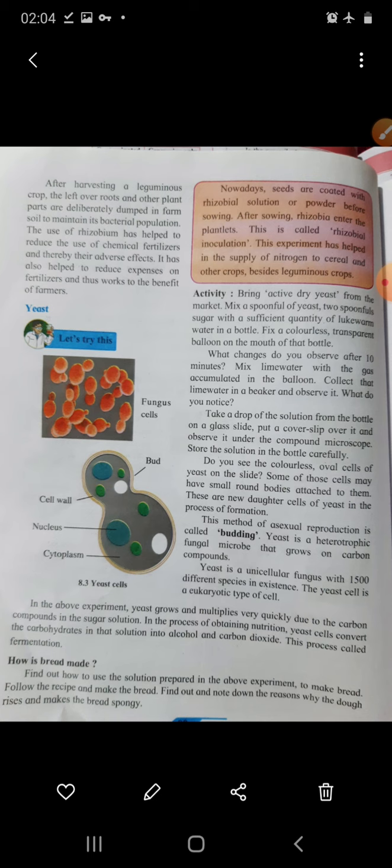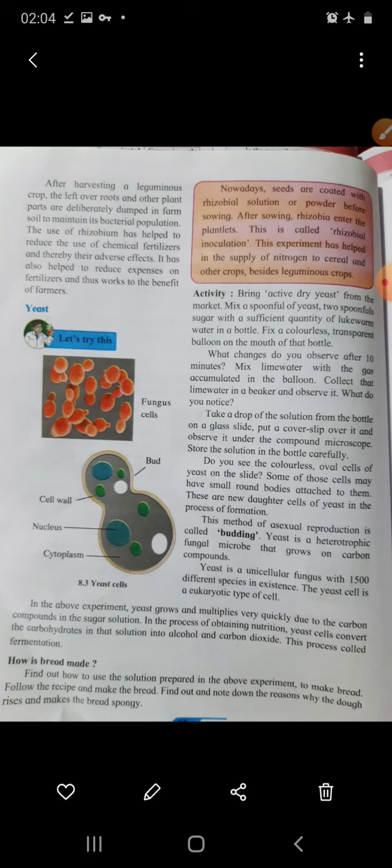Another column is given here about rhizobial inoculations. Inoculation may be defined as the process of adding effective bacteria to the host plant seed before planting.